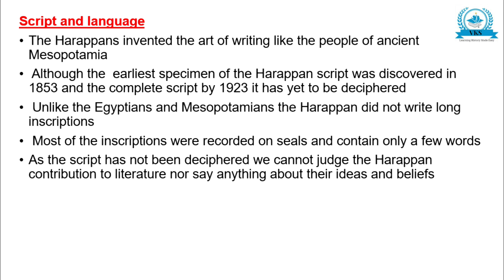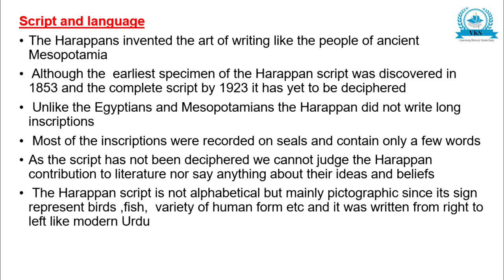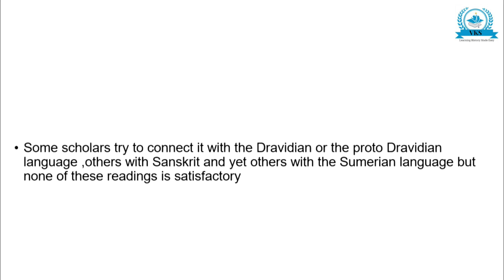As the script has not yet been deciphered, we cannot judge the Harappan contribution to literature nor say anything about their ideas and beliefs. The Harappan script is not alphabetical but mainly pictographic, since its signs represent birds, fish, variety of human form, etc., and it was written from right to left like modern Urdu.